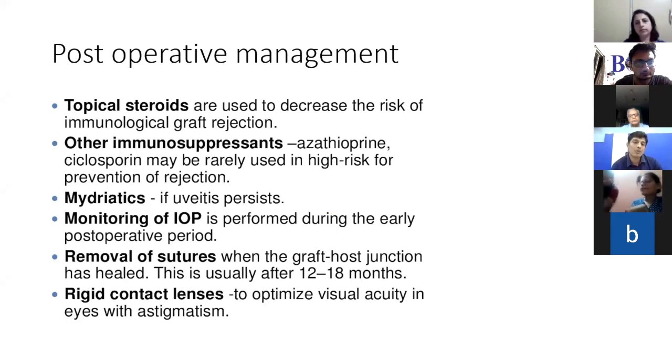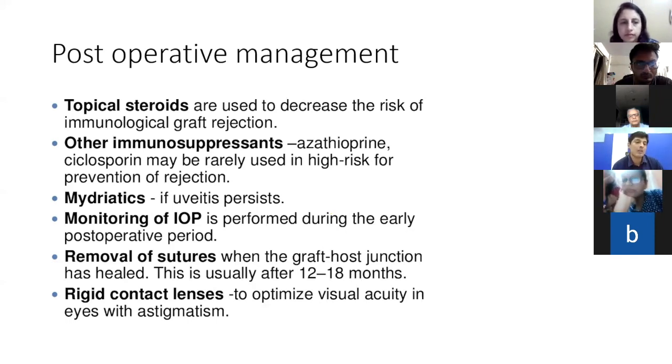Considering the removal of sutures, if there is an optical keratoplasty, we do not remove sutures before 1 year. We at least have to wait for 1 year so that there is some strength at the graft-host junction. And after that also you have to release it by looking at the topography maps, and maybe 1 or 2 sutures per week have to be removed very slowly.